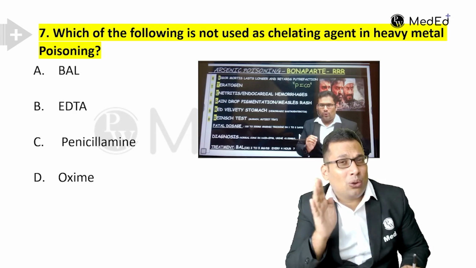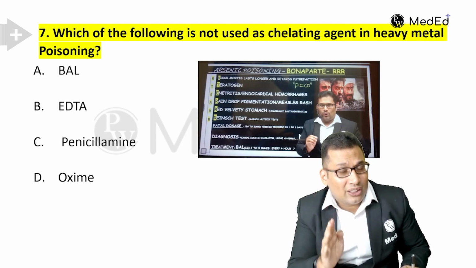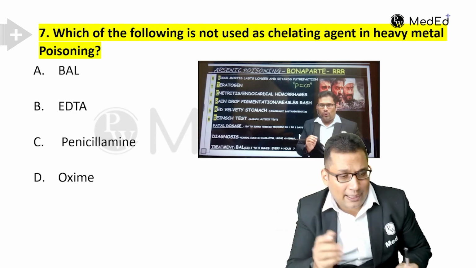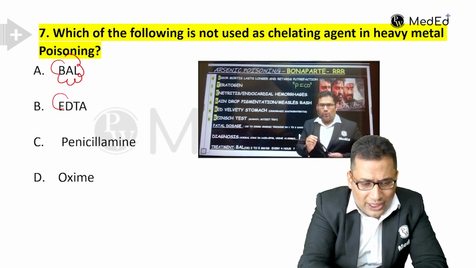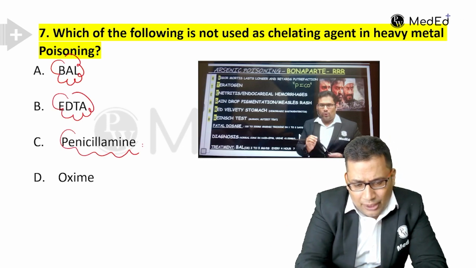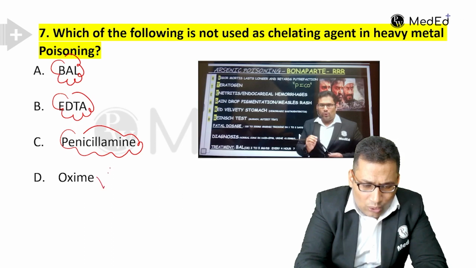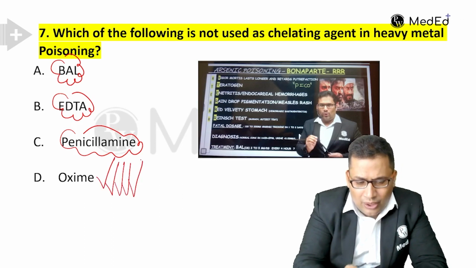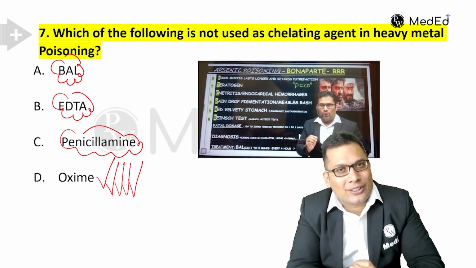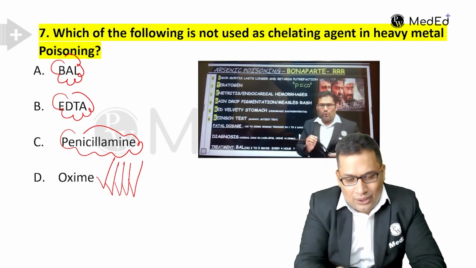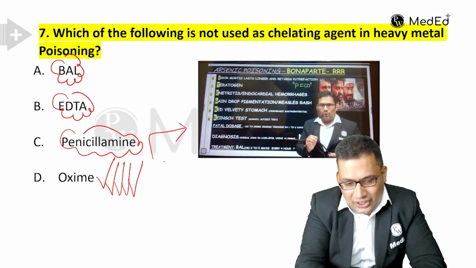You can go through all the rapid revision points. That is very helpful for your upcoming exam. BAL is definitely not the answer. EDTA no. Penicillamine no. The answer would be oximes. Oximes are used in OP poison, like pralidoxime, diacetyl monoxime. You can see the reference here from the rapid revision.